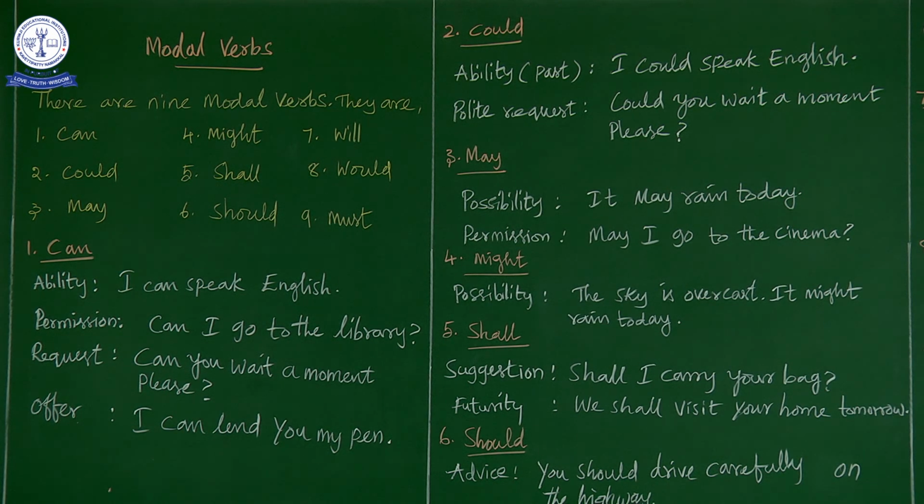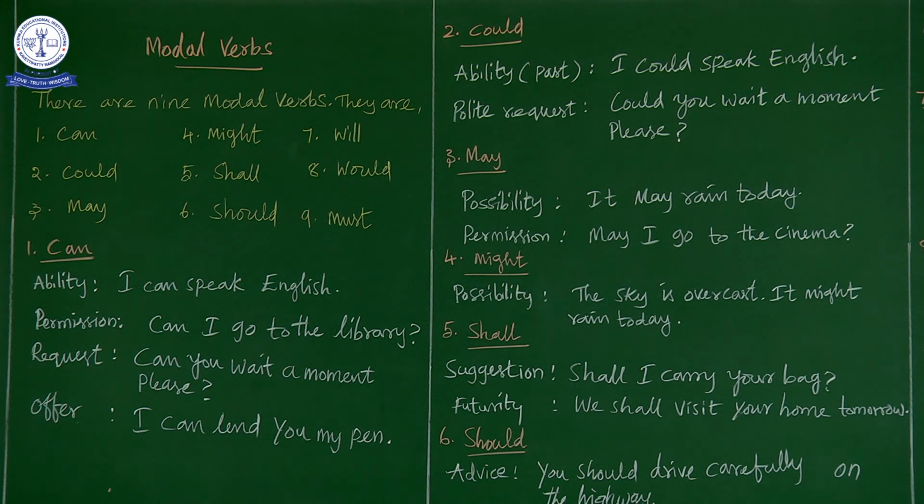See, I have used the same sentence here for can as well as could. Now what is the difference here? When you use can you wait a moment please, you are asking your friends or those below your age and juniors. It is not much polite, it's just a request. But when you use could and ask could you wait a moment please, it is more polite.